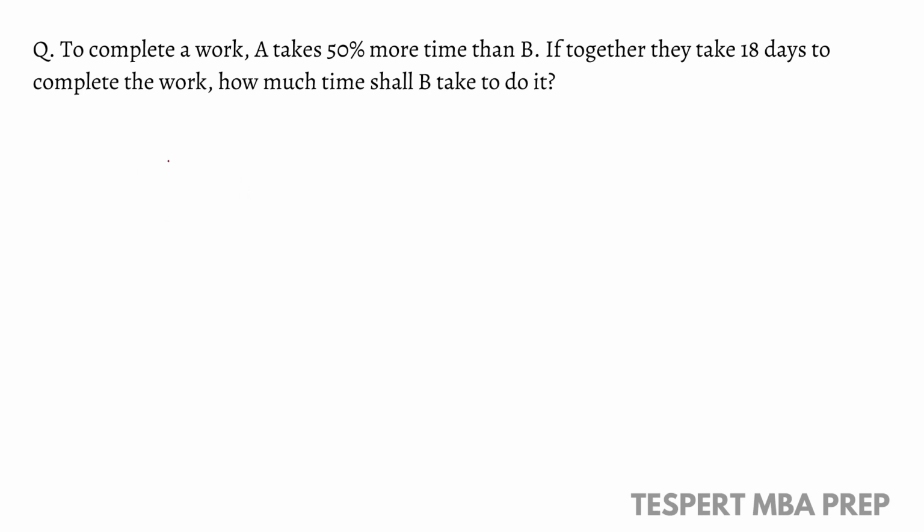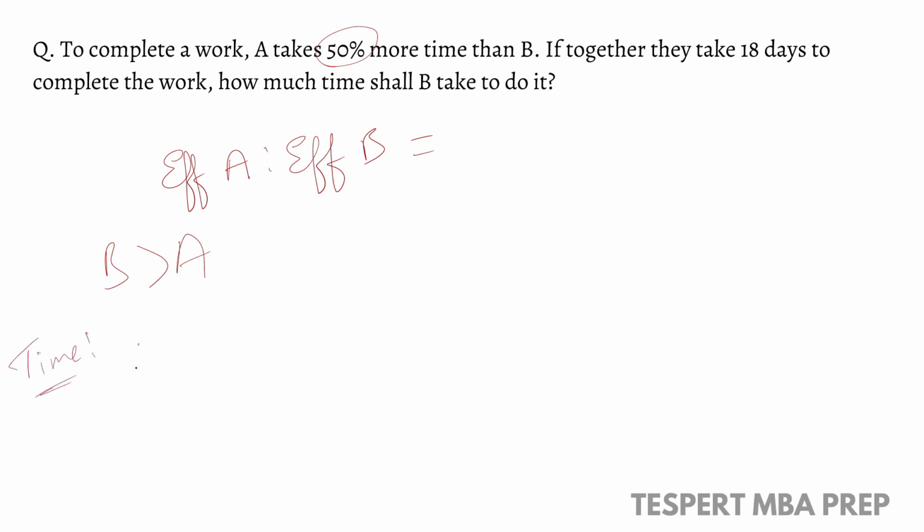A takes 50% more time than B, that means B is more efficient than A. For instance, if B completes a task in 2 hours, then A, taking 50% more time, will complete the same work in 3 hours.